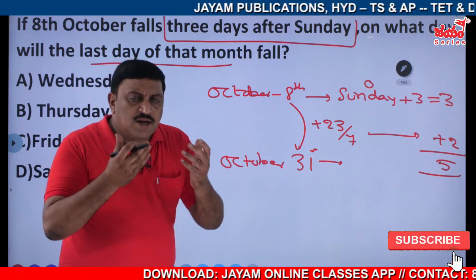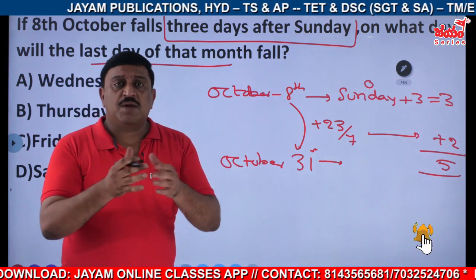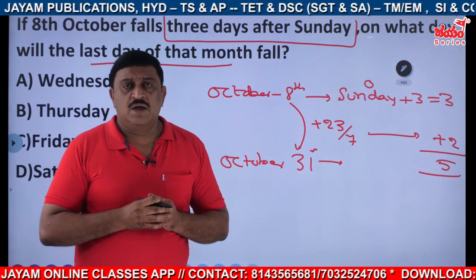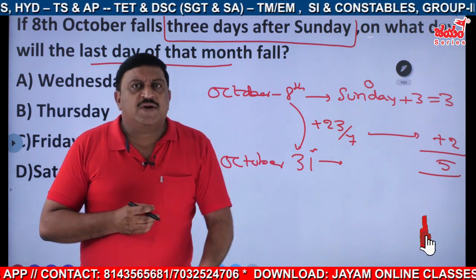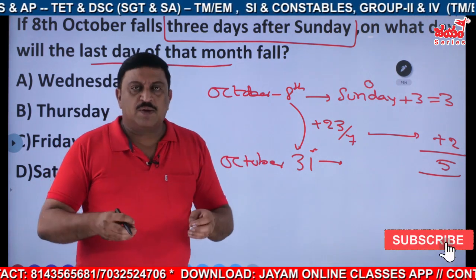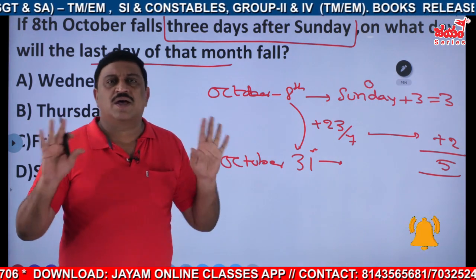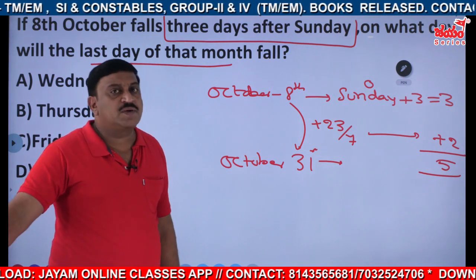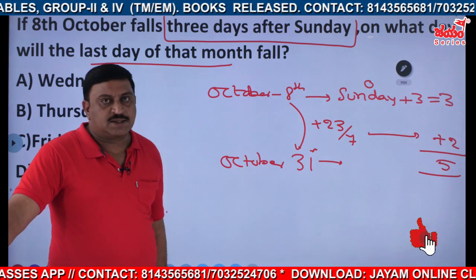We can't generally dedicate that much time in the exam. So even if you give extra time, if you want a perfect answer, rely on this method only. Don't go to other methods. It's my humble request. Definitely this will work out in each and every case.